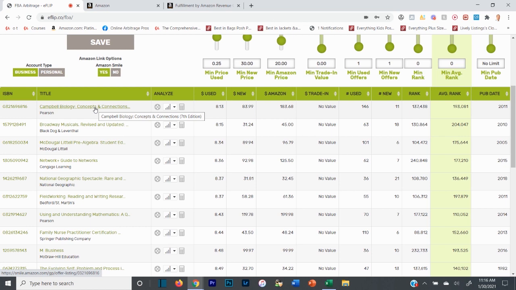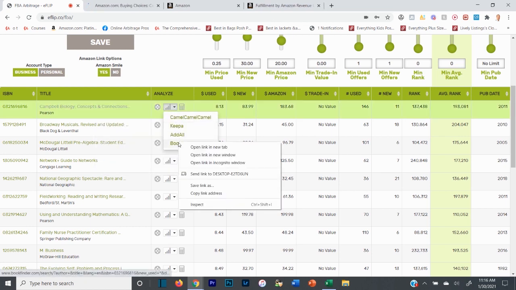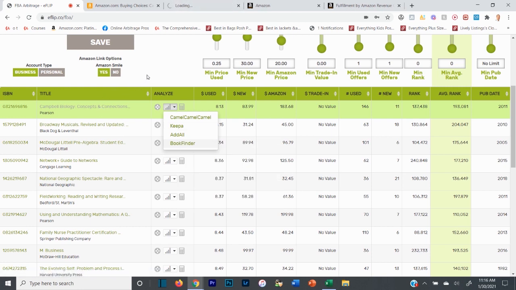Obviously, like I do, okay? So I'm going to right-click on this and open it in a new tab. I'm also going to click this down and go to the book finder. What both of these links are is this one right here is going to take you to the Amazon listing detail page for this book on Amazon, right? And we're going to compare the price of this on Amazon in the Amazon listing and the new buy box price, because remember, in this tutorial, we're searching for new books and discrepancies in prices on other websites from that book and Amazon's new price, right? So that we can profit from the difference, okay?